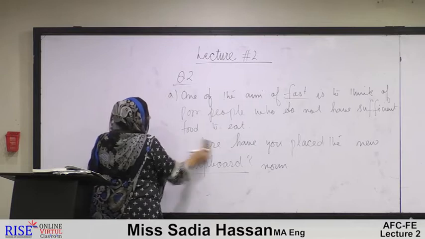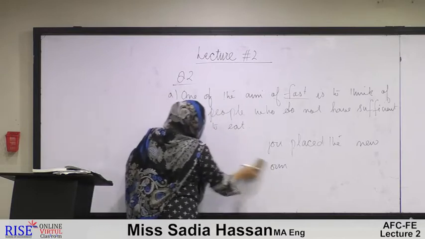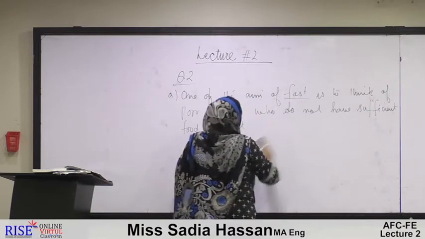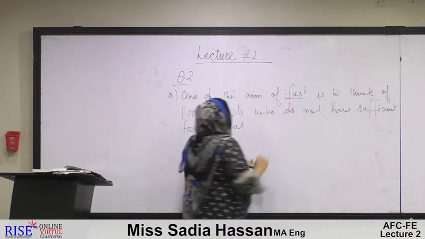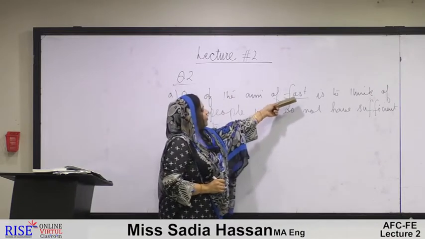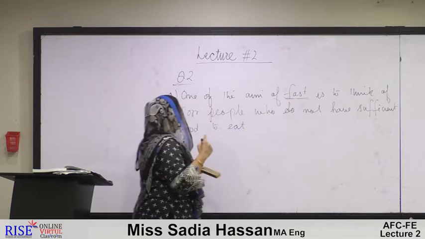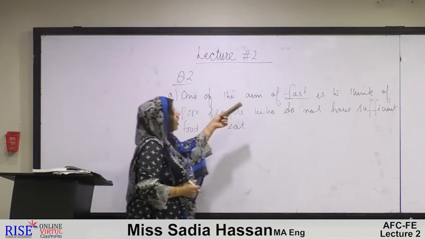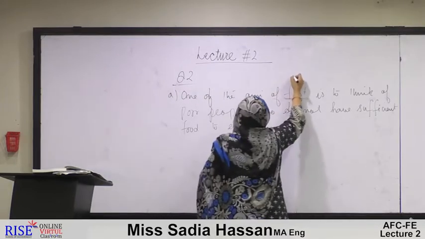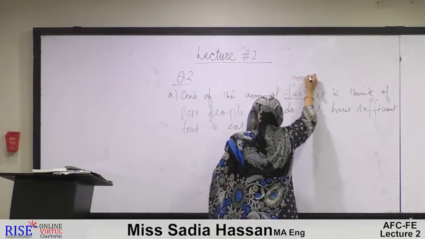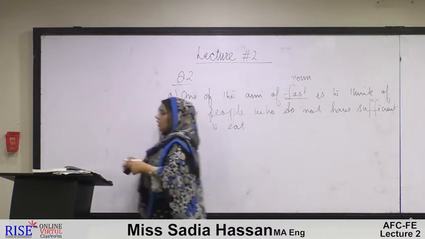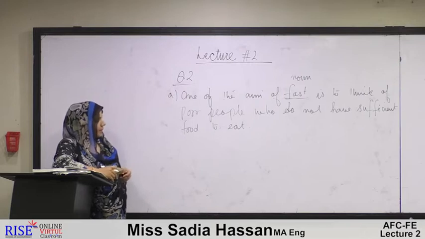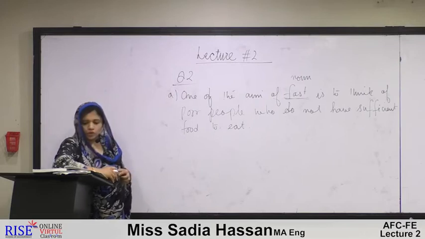Here the examiner has asked about the word fast. Now we have to find out what role this fast is playing in this sentence. One of the aims of fast is to think of poor people who do not have sufficient food to eat. Fast here is a noun.